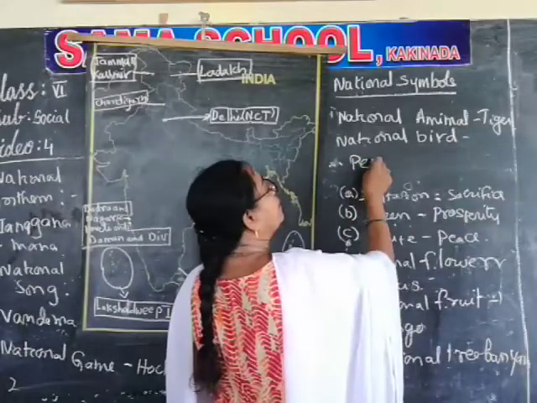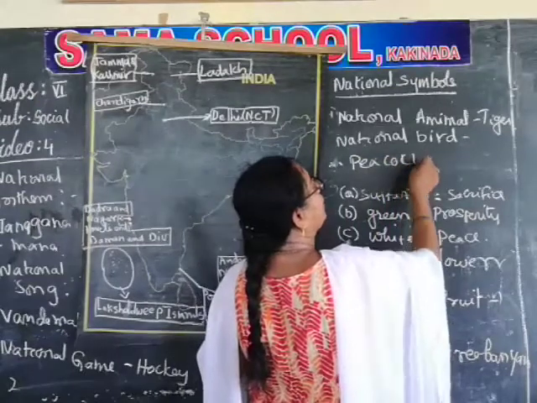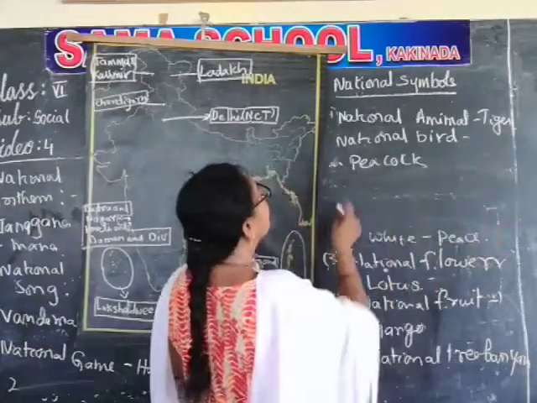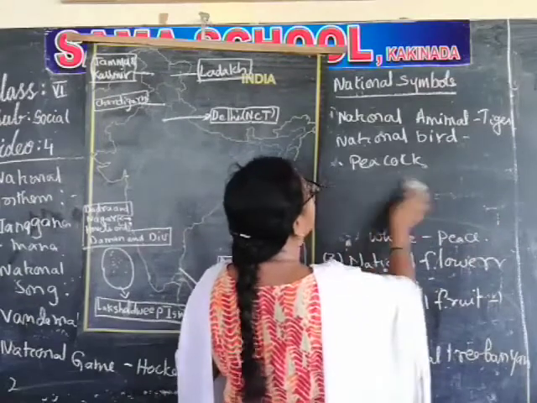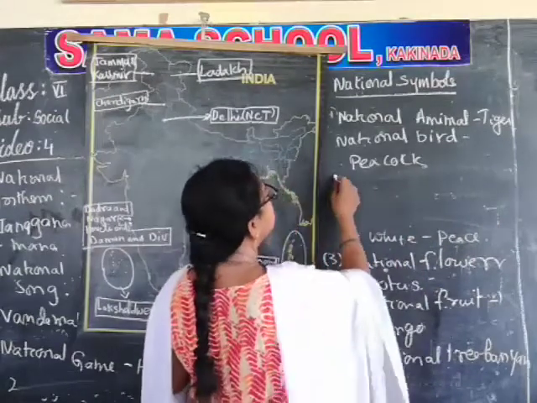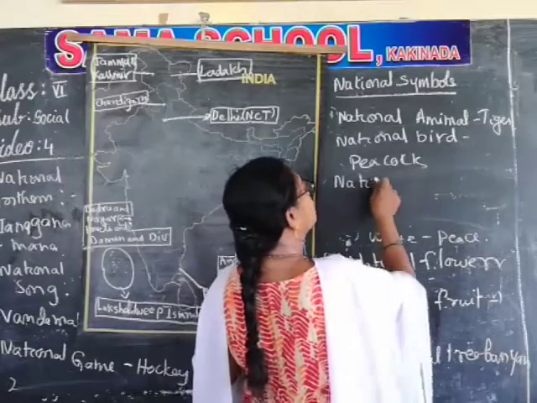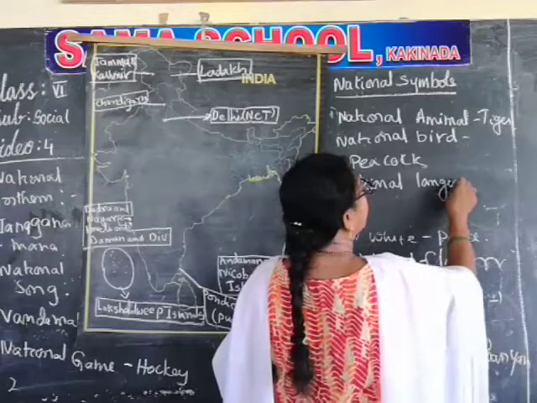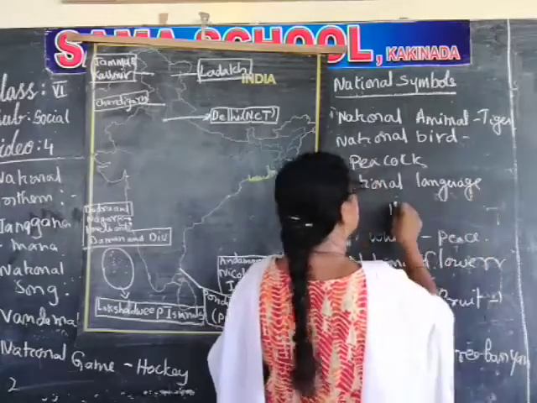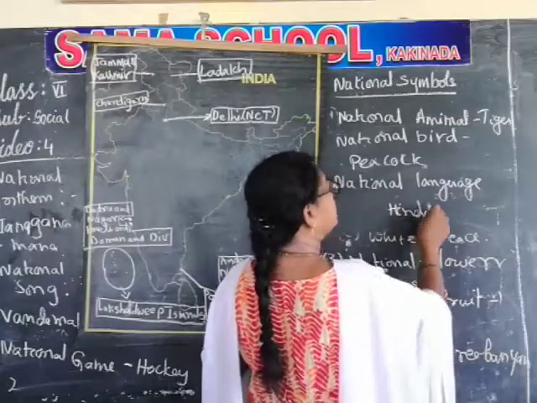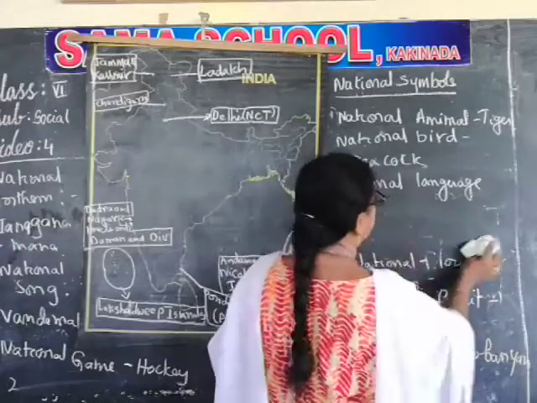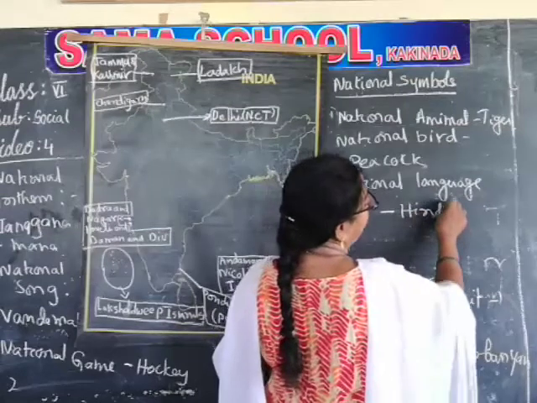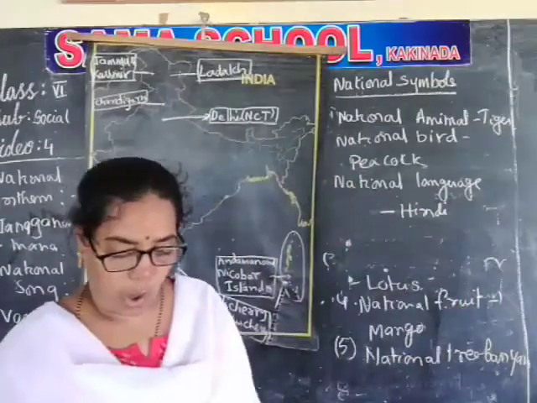National language, Hindi. These are the specialties of India. These are all things everyone must come to know.